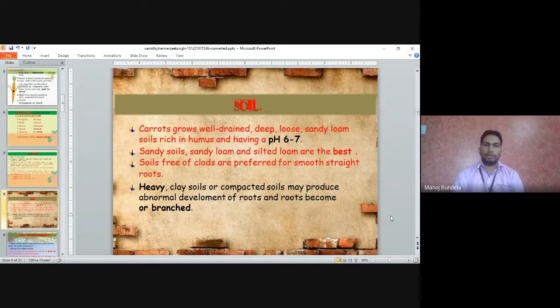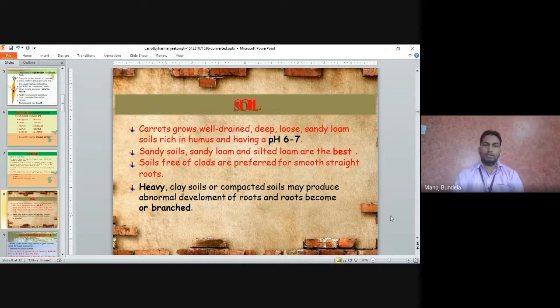Soil: carrot grows well in well-drained, deep, loose, sandy loamy soil, rich in humus, with a pH of 6 to 7. Sandy soil, sandy loam and silt loam are the best soils.